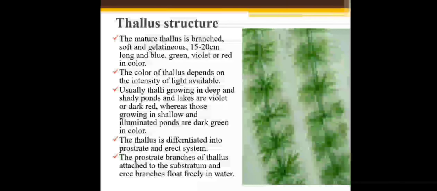Thallus is differentiated into prostrate and erect systems. This is the thallus; you can see the prostrate branch, and these are the erect branches. The prostrate branches of thallus attach to the substratum, and the erect branches float freely in water.